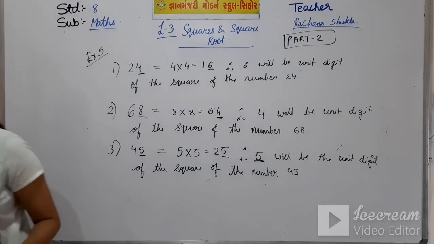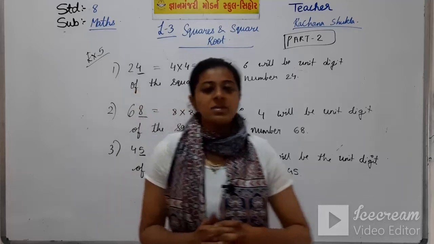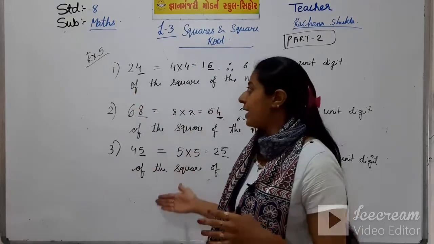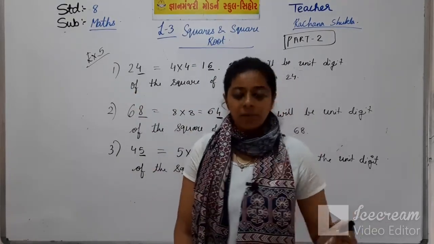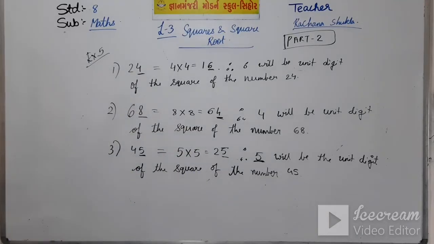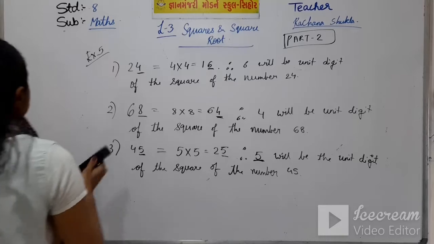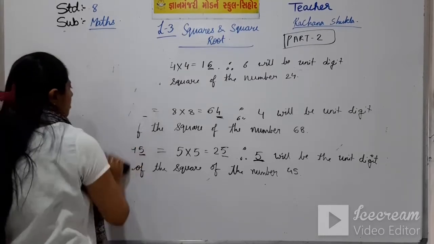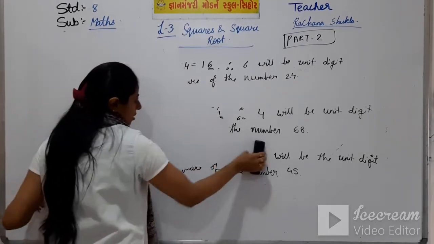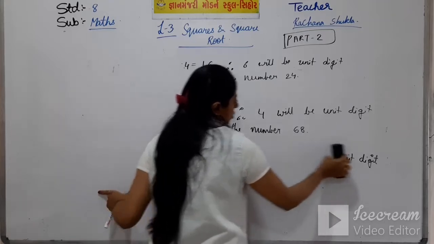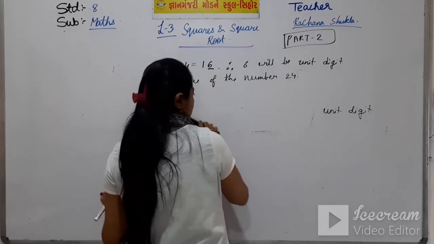Now, you have to write both these examples, example 4 and 5, in your example book. Now, I will start exercise 3B, question number 4. Questions 1, 2, 3 you will do in your homework. So, I am doing question number 4.